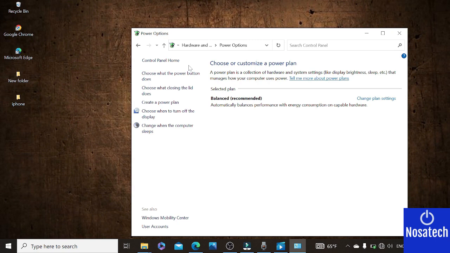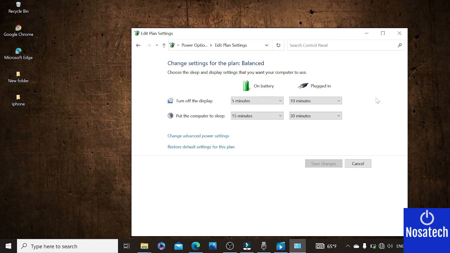At the control panel home, let's move to the right hand side. You see change plan settings. Let's click it. Okay. Now over here, let's click change advanced power settings.